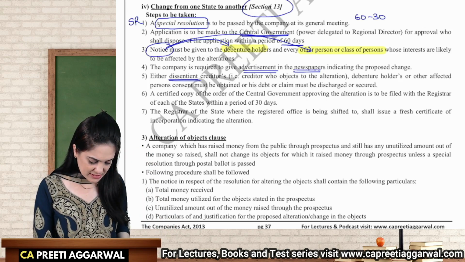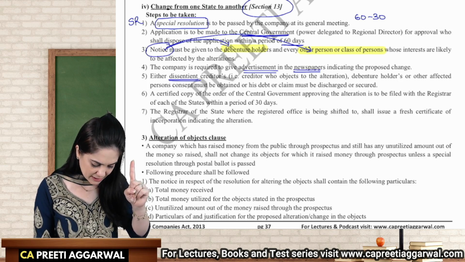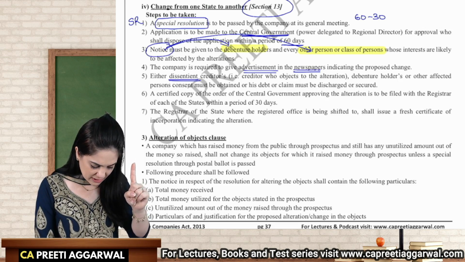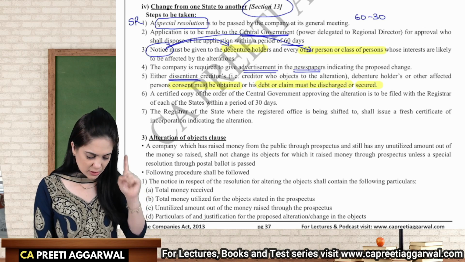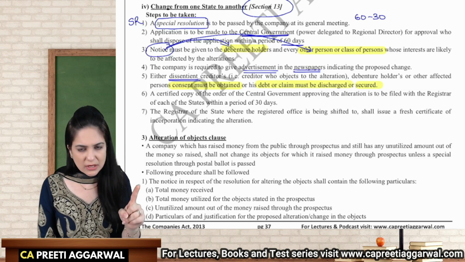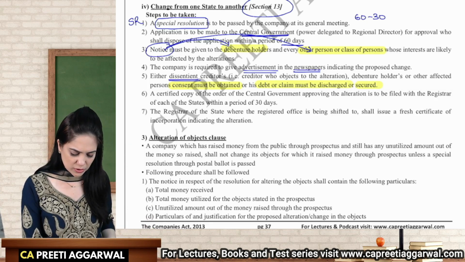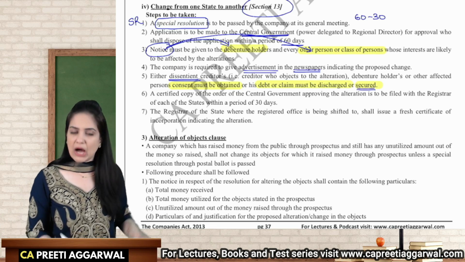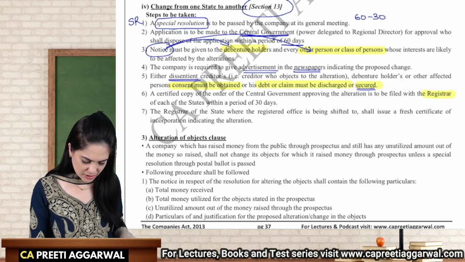Okay, so the dissenting shareholders either obtain their consent. So what is step number 1? Let us highlight. Either obtain their consent, or their claim or debt must be discharged or secured. Okay, so either obtain their consent, or you discharge, means return their money, or you can also give them some security. After you have obtained their consent, go to the ROC, file the necessary documents to registrar within 30 days.